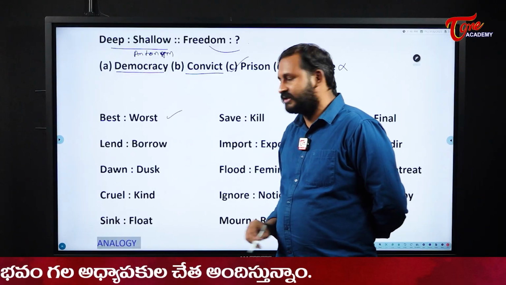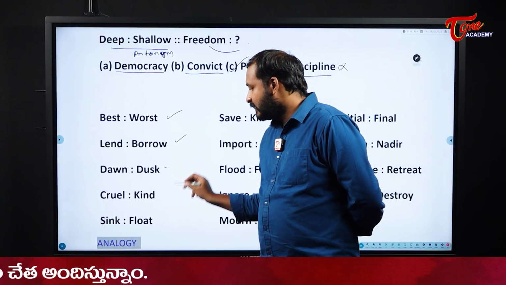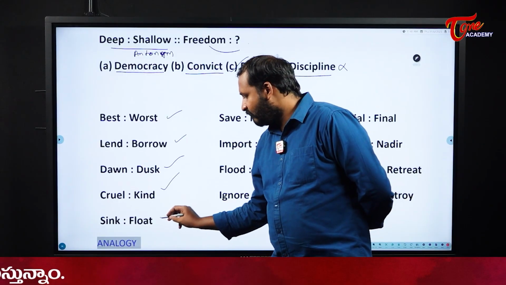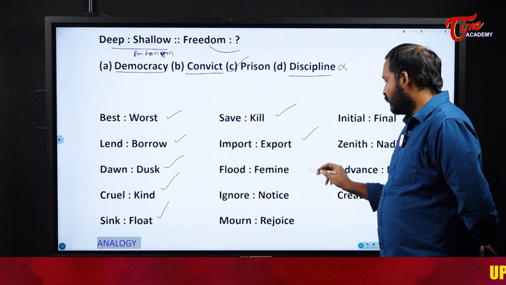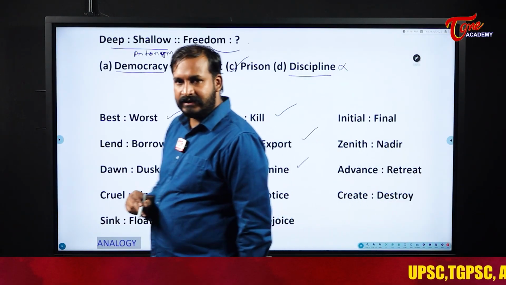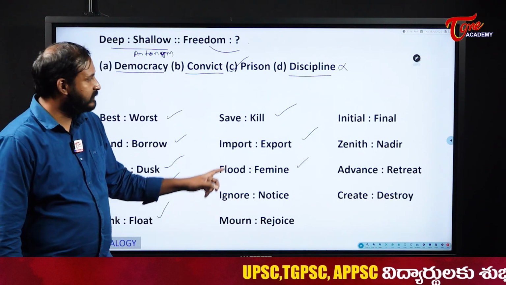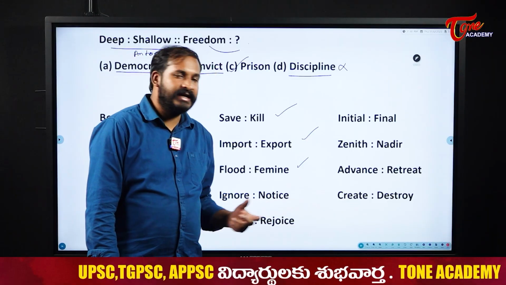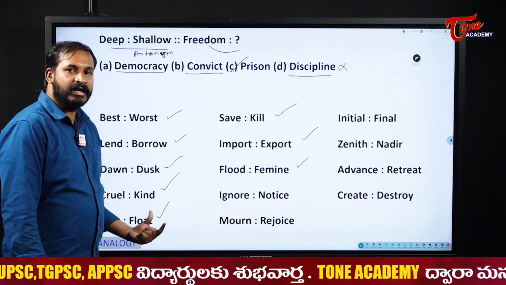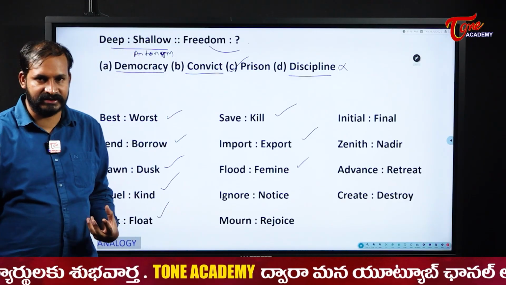See, best and worst, lending money and borrowing money, dawn and dusk, cruel and kind, sink and float, save and kill, import and export, flood and famine, right? Ignore and notice, mourn and rejoice, initial and final, zenith and nadir, advance and retreat, create and destroy. These are important antonyms which were most frequently asked in multiple examinations, students.